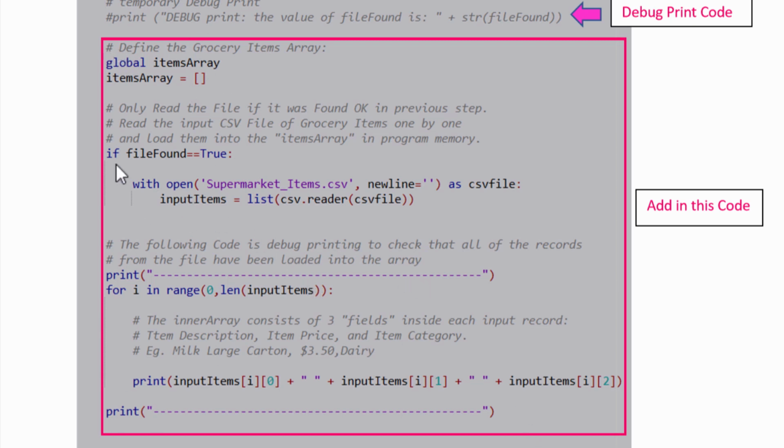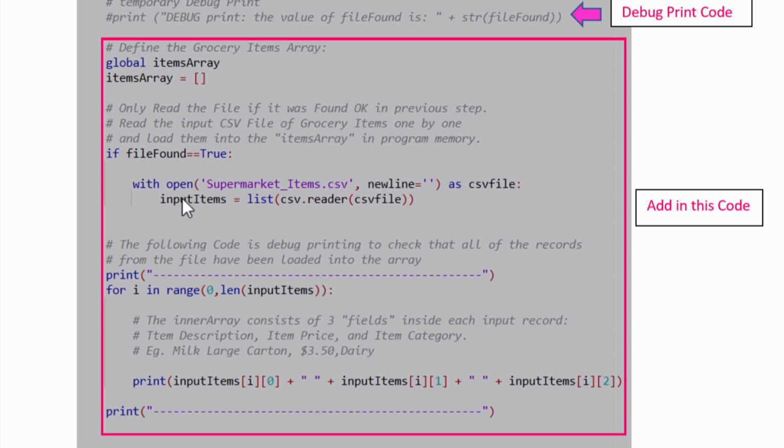Now what this code will do is that it'll set up that items array where we're going to load all of those things from the file into that 2-dimensional array. And this is how we read the CSV file, but we only do it if file found is true from the previous steps we were doing. And then that's all you have to do to get it all read in and put into the items array. Now that should say items array.